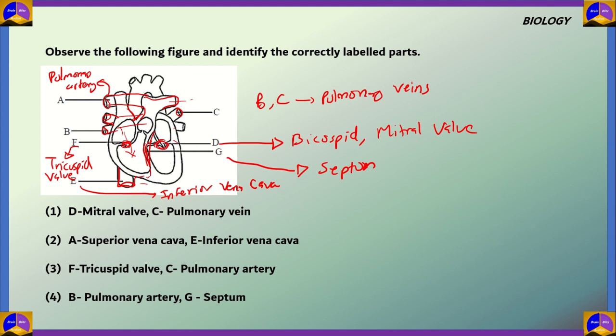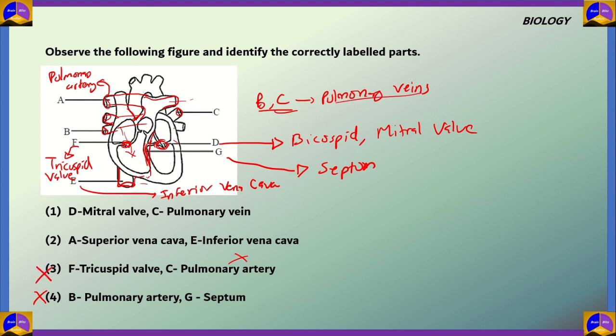Option 4 says B is the pulmonary artery. However, this is incorrect because as we can see, B and C both are pulmonary veins. So option 4 is incorrect. Option 3 says F is a tricuspid valve, which is correct. And C is a pulmonary artery. This is incorrect because we saw that C is the pulmonary vein.